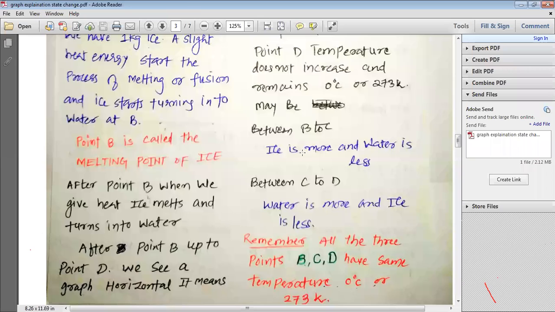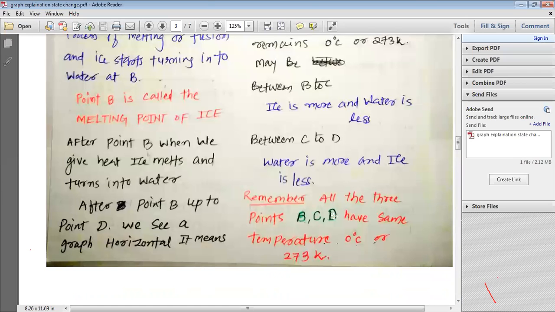Between B to C, ice is more and water is less, but between C to D, water is more and ice is less. Remember, my dear students, that all the 3 points B, C, D have the same temperature, that is 0 degree centigrade or 273 Kelvin.